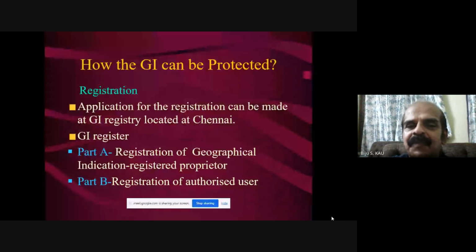An application for registration can be made at the GI registry. The GI register is there, so there is a process like a patent. You have to submit it in a particular way; it is community based, not an individual discovery. We have to submit an application that this area, belonging to farmers or a particular area, has such and such quality that it should be called basmati. Then they will get the registration in the geographical indication register, and an authorized user will be there, so that the commodity is protected and the quality ensured.